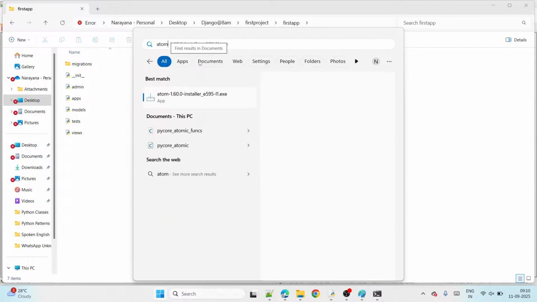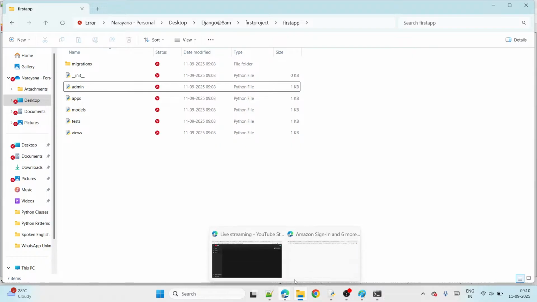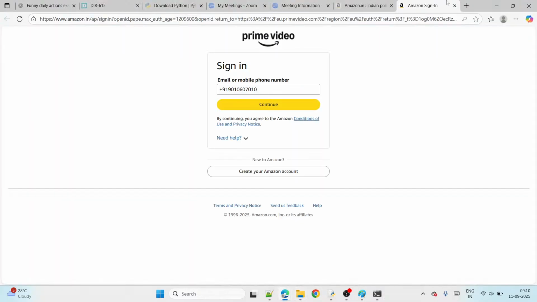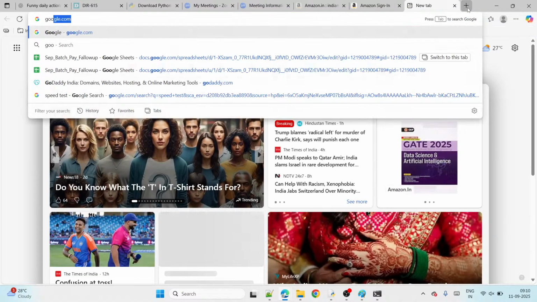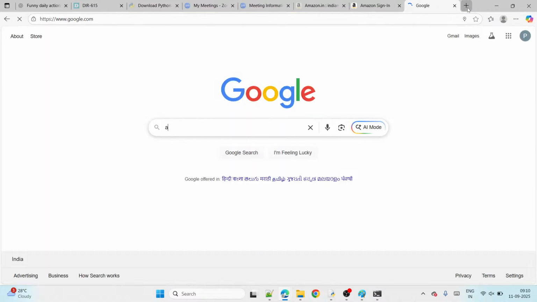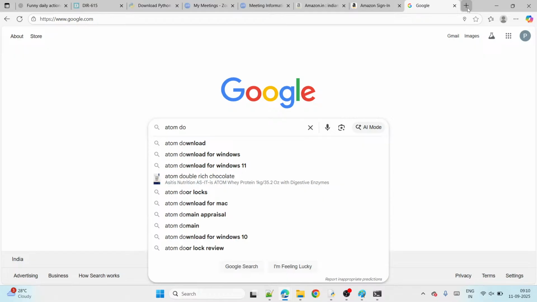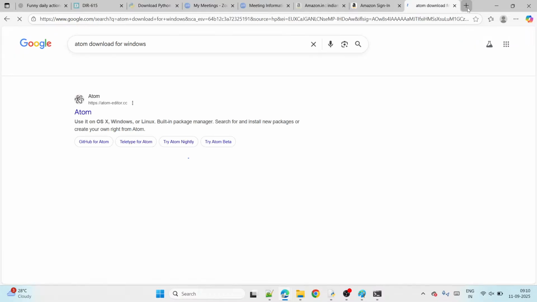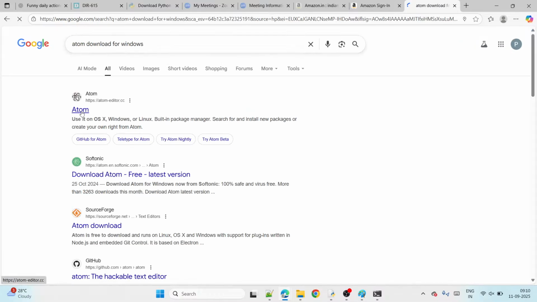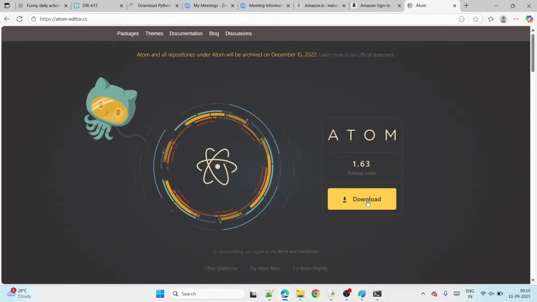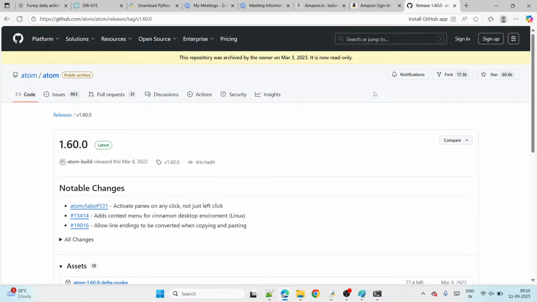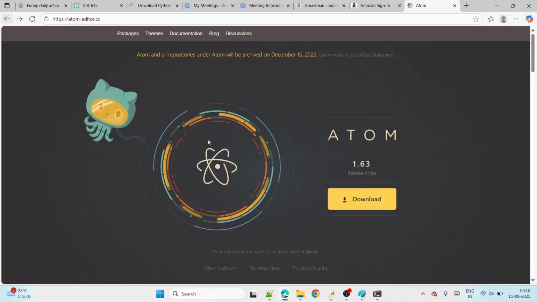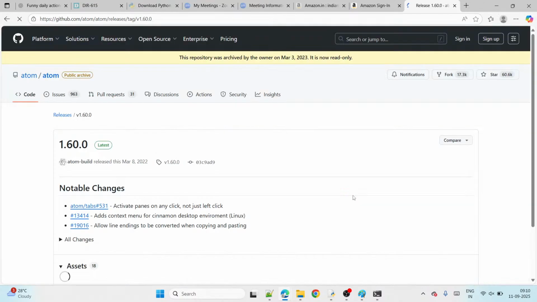Atom, very simple. If you don't have any, simply go to the browser, and you can download it, guys. Download Atom. Download for Windows. Just download the Atom. That's enough, guys.